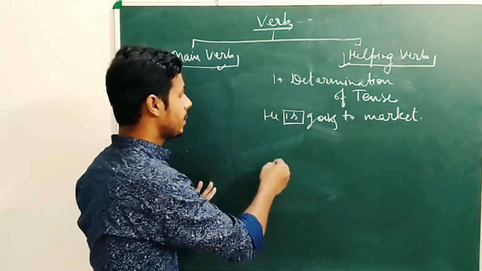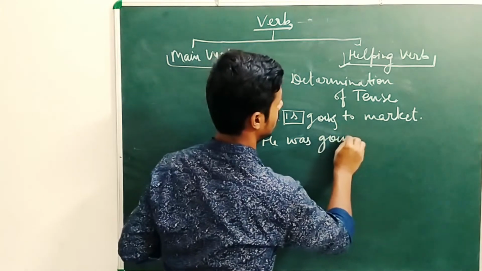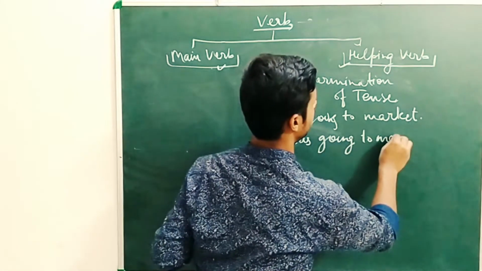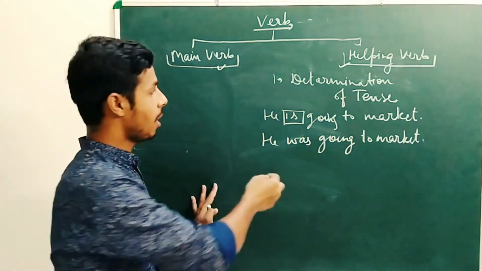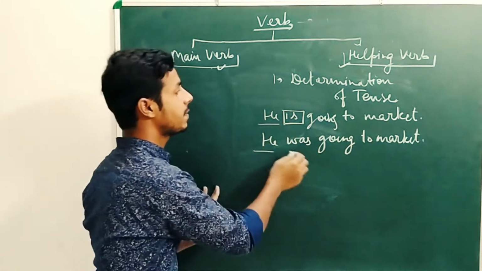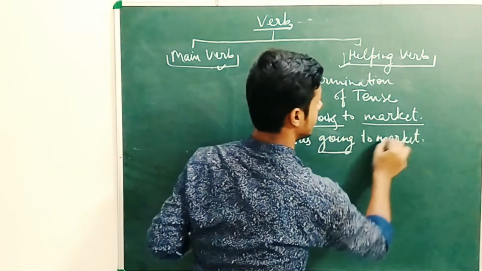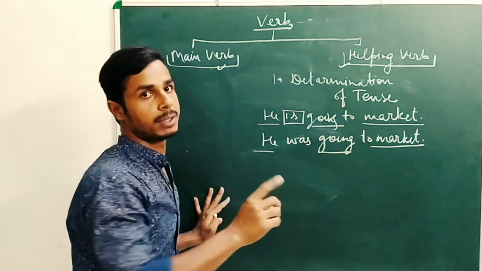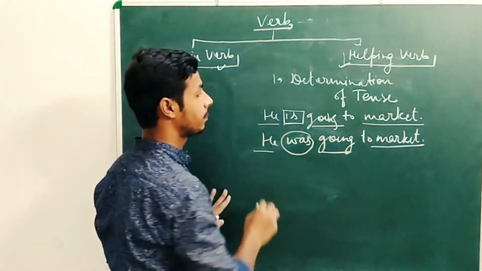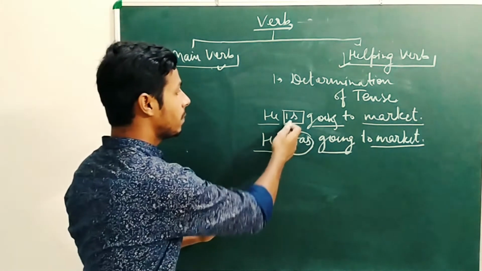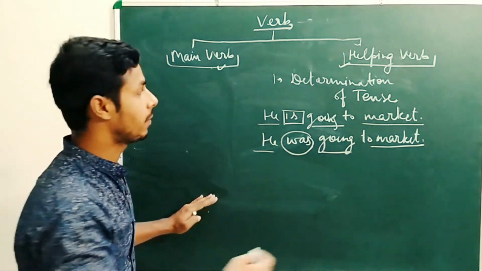I am writing another sentence: he was going to market. Now see both sentences. Everything is the same. The subject is the same, the main verb is the same, even the object is the same. But one thing has changed, and that is the helping verb. As the helping verb changes, it also changes the tense of the sentence.